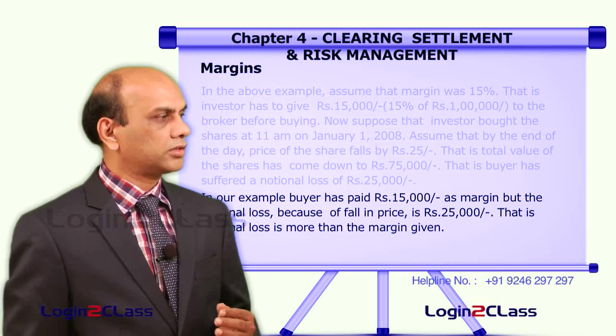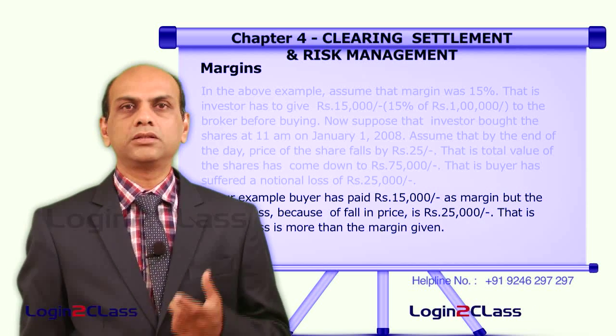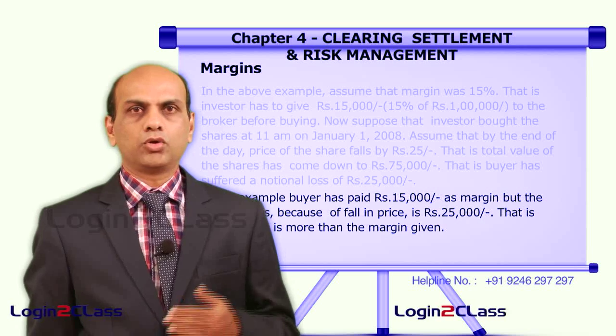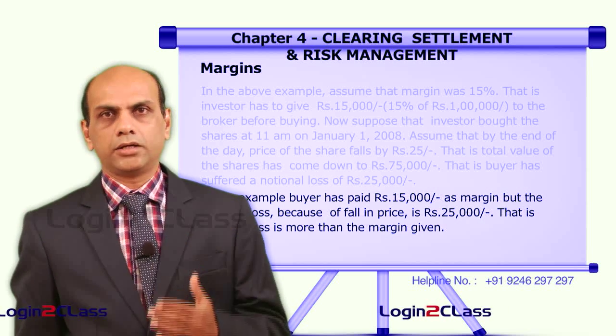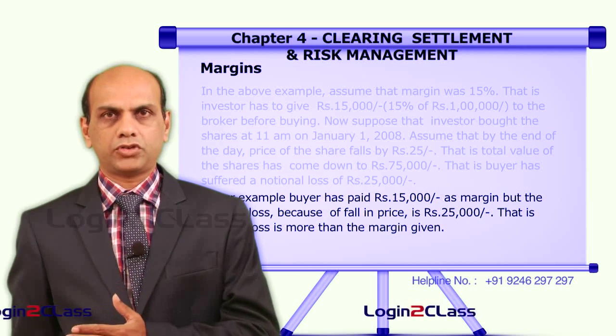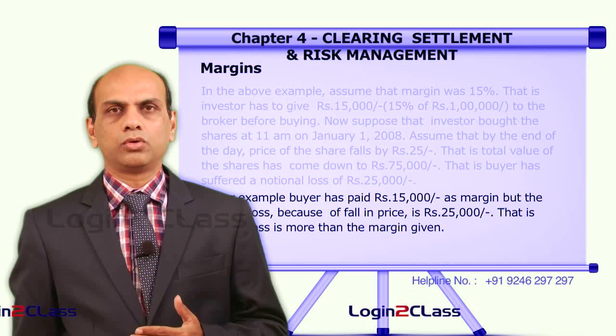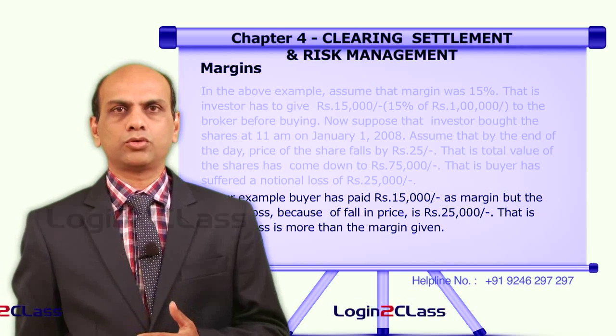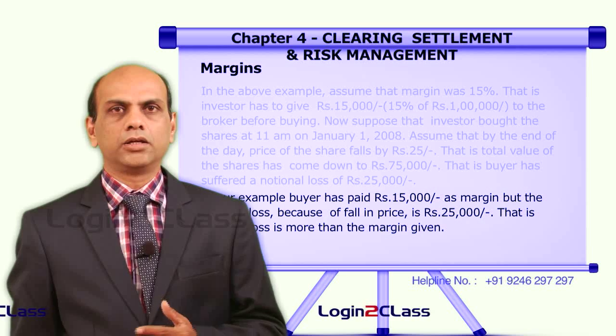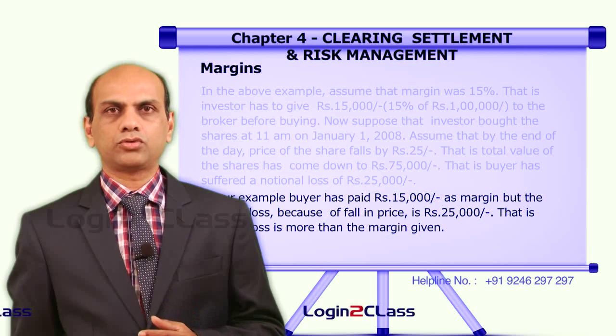That is a notional loss which is more than the margin he has paid. So he paid 15,000 and bought 1 lakh worth of shares whose value has fallen by 25,000 rupees by the end of the day. So he is in a loss of 25,000 rupees.